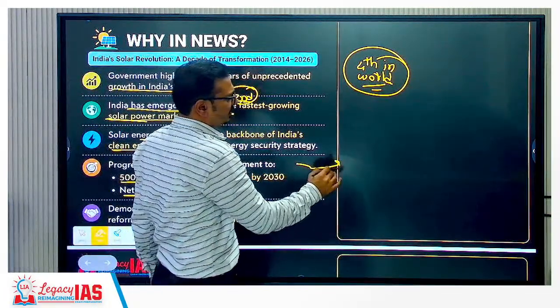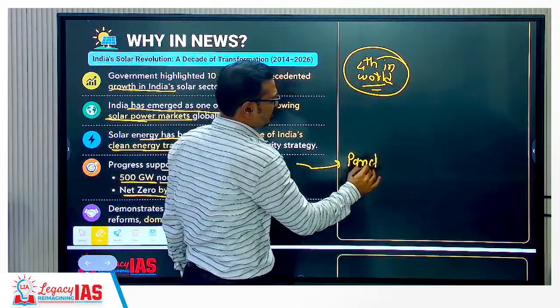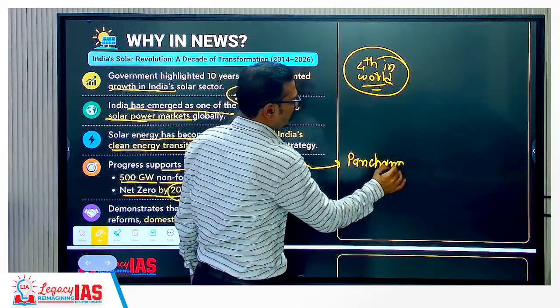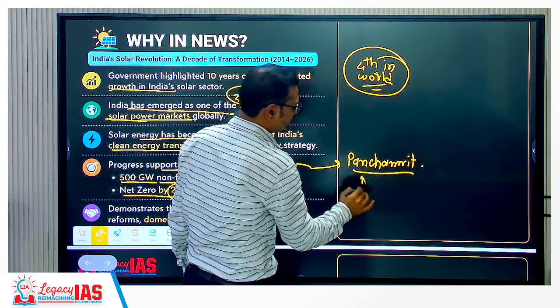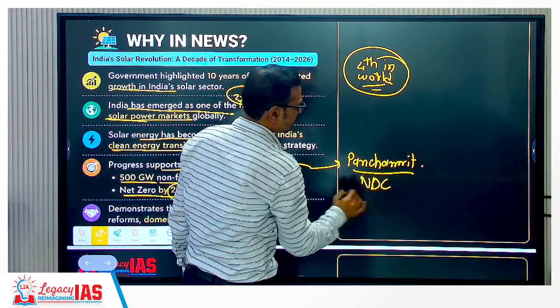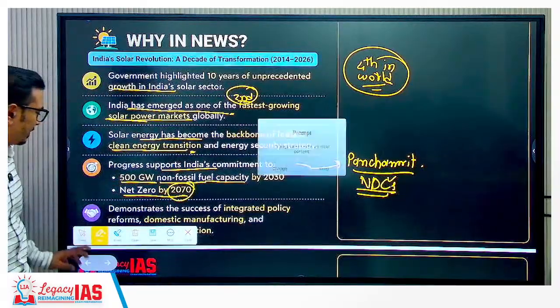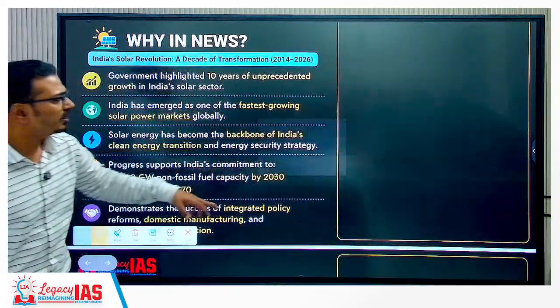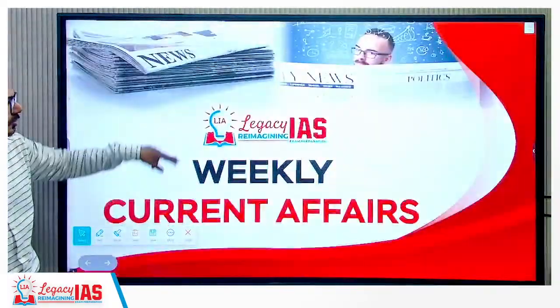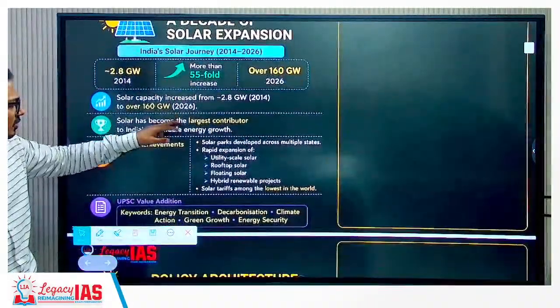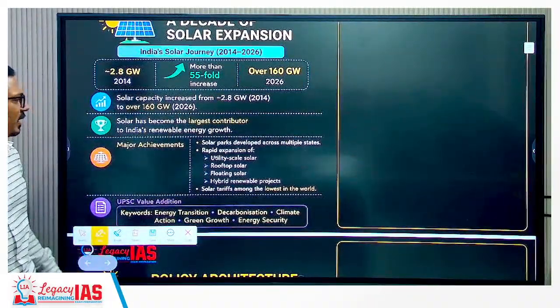So all these are part of India's Panchamrit, right? Panchamrit, and we can say that part of NDCs to Paris Agreement. Okay, nationally determined contributions to Paris Agreement. So this is the way we should talk about this solar energy. Now let's go in detail and talk about certain data in terms of solar energy.